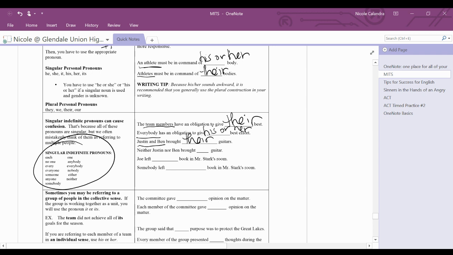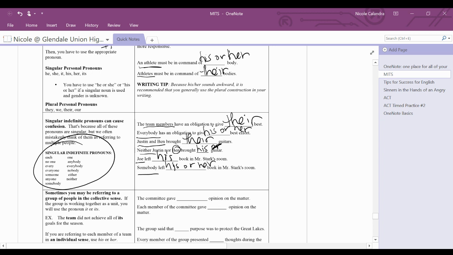Neither Justin nor Ben. Okay, so I know from the last unit that if it says neither or, I'm going to go with the singular. Okay, so the singular is going to be his or her. Oh, I guess just his, right? His guitar. Joe left blank book in Mr. Stark's room. Joe is just one person, so it'll be his. Somebody, okay, that's an indefinite singular, so somebody left his or her book in Mr. Stark's room.